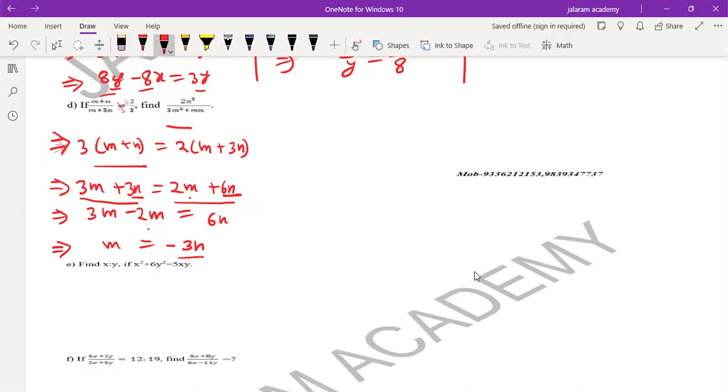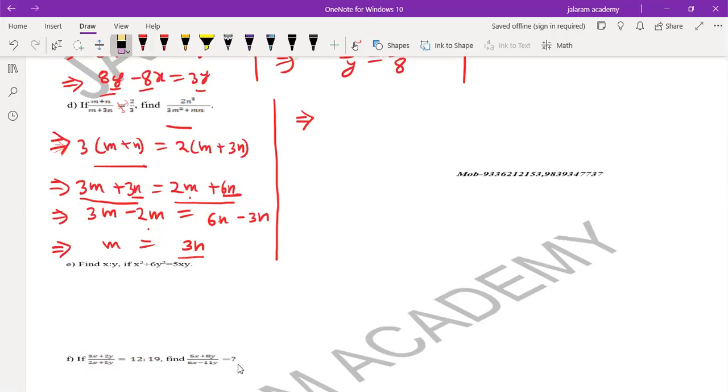We write 6n, and 3n is transferred to this side, minus 3n, so it is plus 3n only. If the ratio is negative, which is not possible, that's why we must check it.